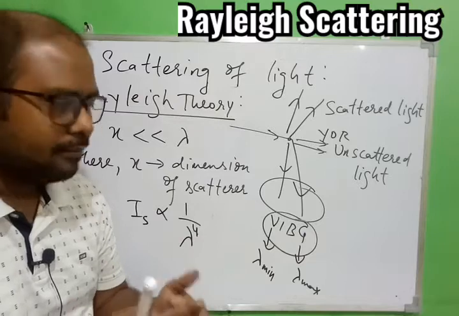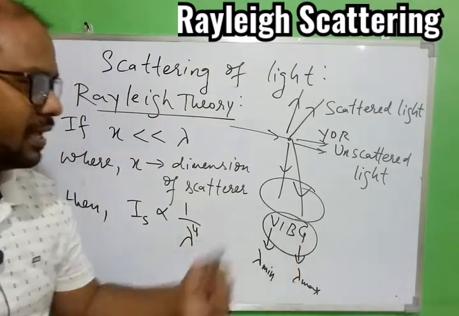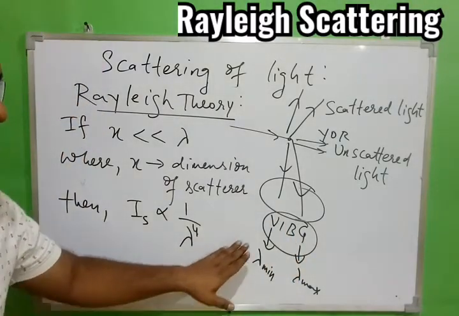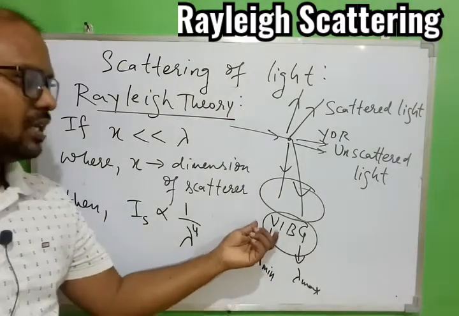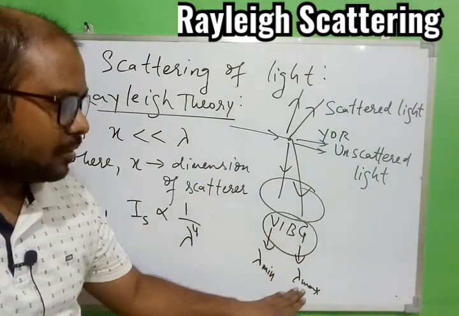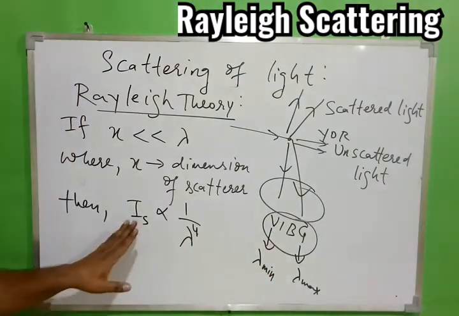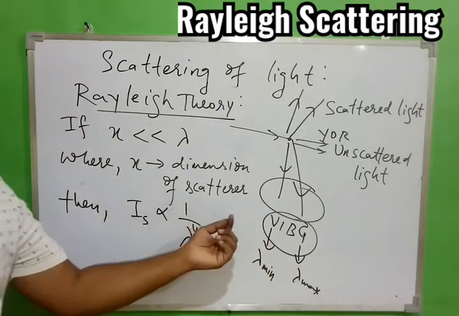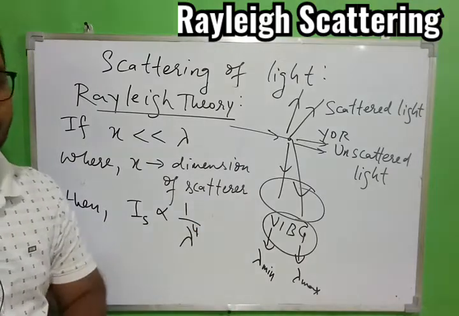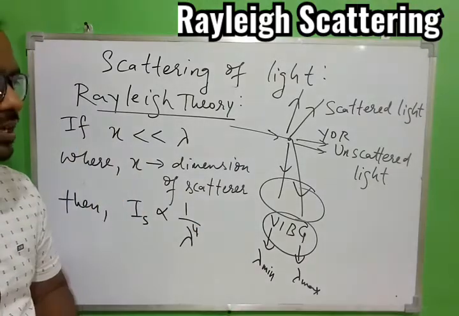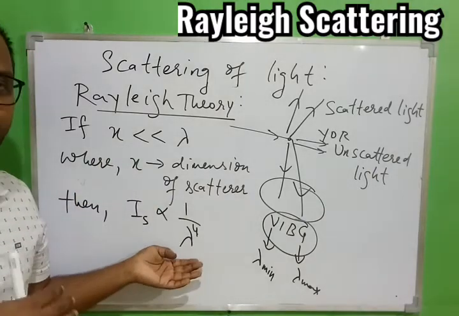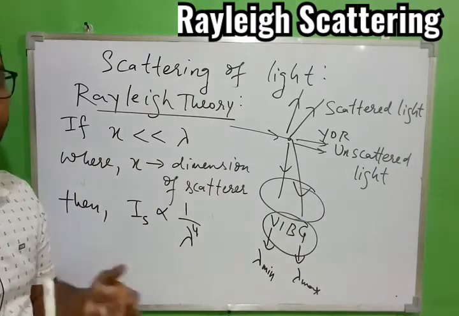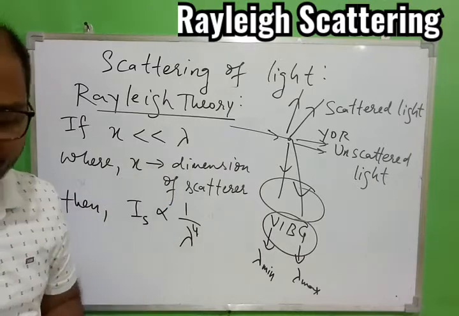So even if it is scattered, since the green has a quite longer wavelength as compared to the violet, indigo and blue, these three colors will have more intensity as compared to the green. So out of these four colors, only two or three colors may be visible to you. So Rayleigh theory simply says that out of scattered light, the one which has minimum wavelength will have maximum intensity. Okay, so that you have to remember.